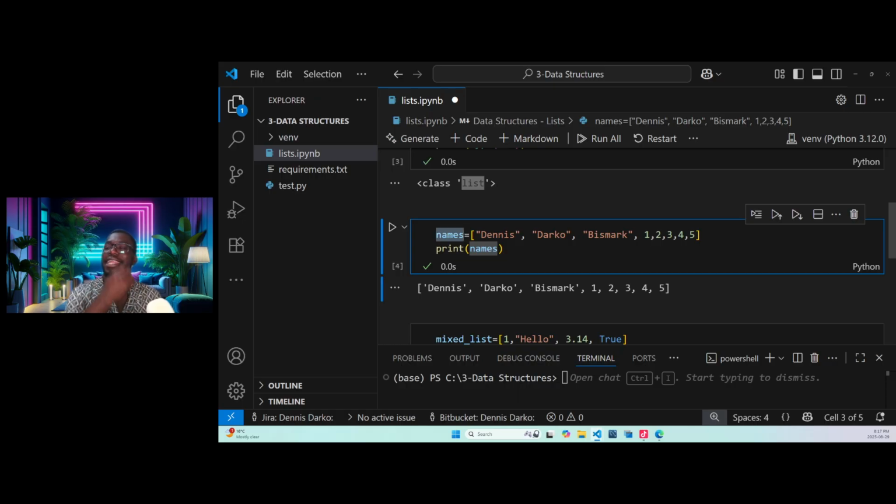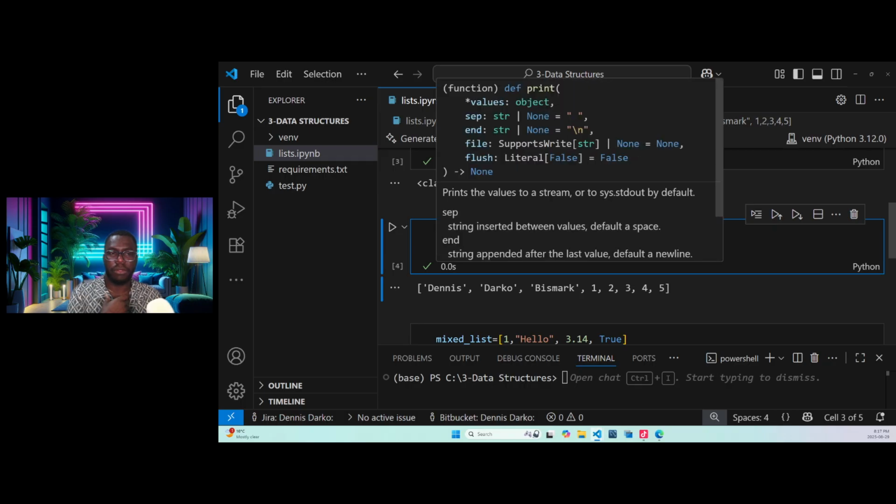It could be stored in a database, which we are not yet there, we will get there. It could be stored in so many places, but currently we are storing it in the memory on our computer, where at any given point in time we will refer to this variable and query that result out. That is why, in the process of querying or bringing the results out, we use what we call the print function.